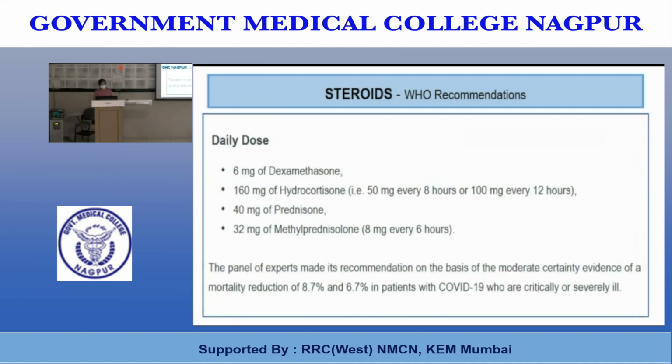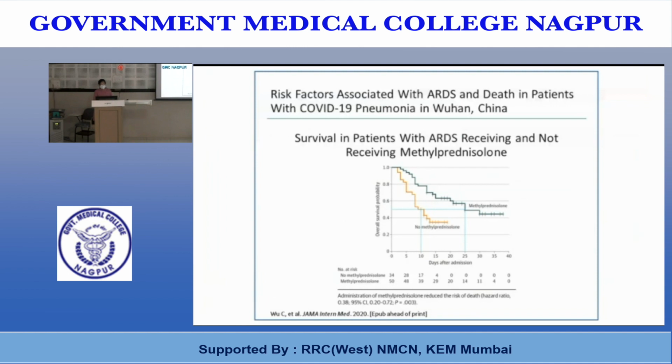The dose of steroids is 6 milligram dexamethasone, 160 milligram hydrocortisone, that is 50 milligram every 8 hourly or 100 milligram 12 hourly, 40 milligram prednisolone. This is the equivalent dose of dexamethasone, hydrocortisone, prednisolone and methylprednisolone, and 32 milligram of methylprednisolone. The expert panel made its recommendation on the basis of moderate certainty evidence of mortality reduction of 8.7% and 6.7% in patients with COVID-19 who are critically or severely ill. This diagram shows that patients who received methylprednisolone have better survival than those who did not receive methylprednisolone.